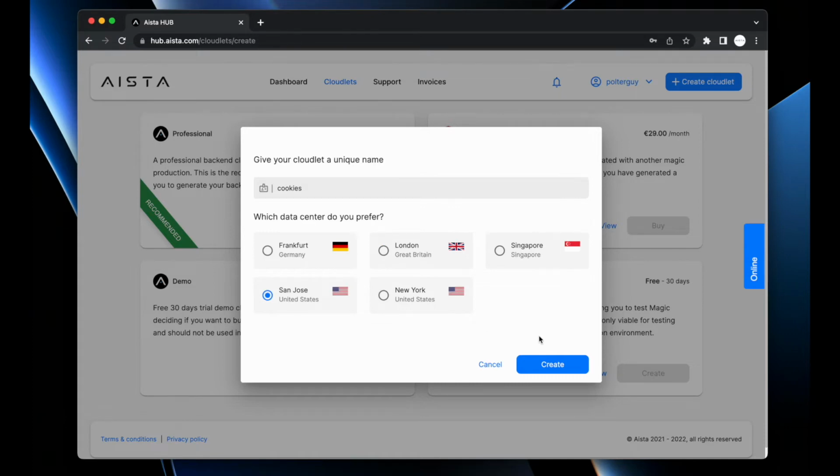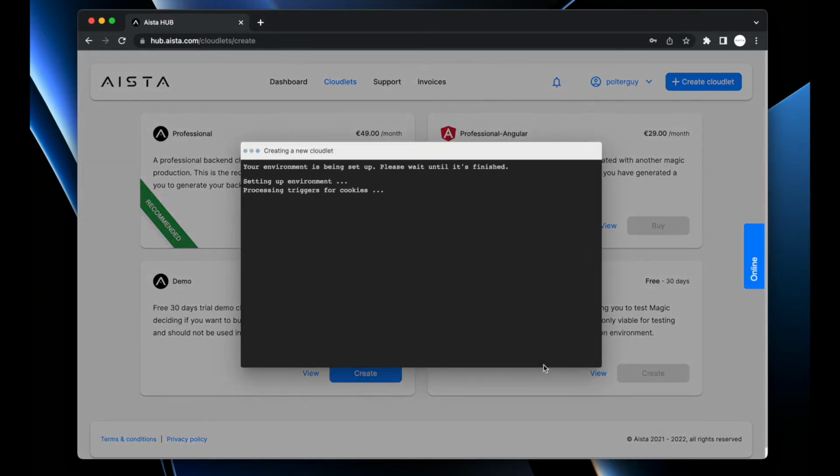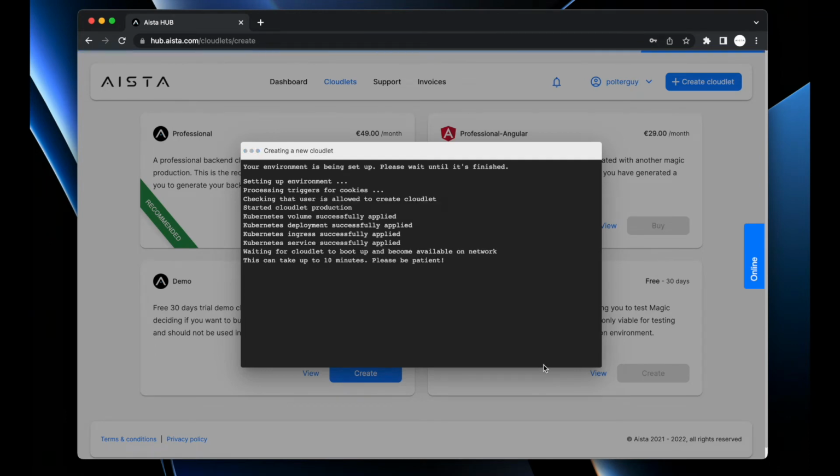Now, you should probably choose a geographic location that's not too far away from where you are physically located in this world. Then when I click create, it takes 45 seconds, at which point afterwards I will have my own private Aista Magic Cloud backend cloudlet. This is my private cloudlet, and it's my data inside of it, and only I can access it, and it is for my own personal usage.